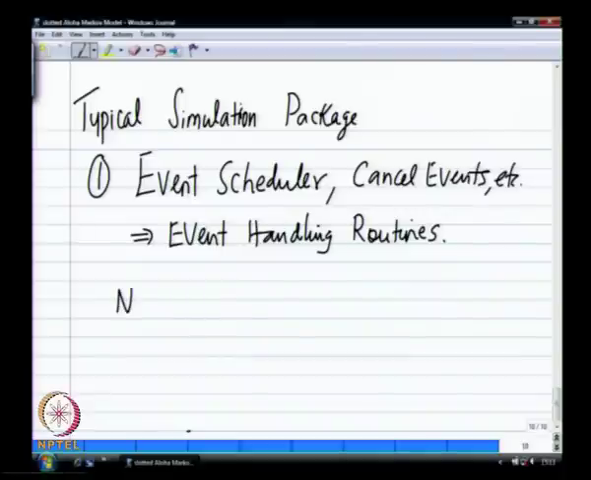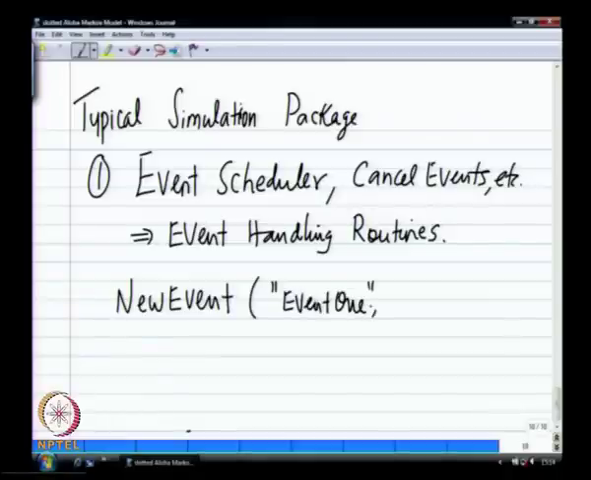So for example in Yaxem, you have something called new event. You will give it some name, event 1, some string, this is mostly for debugging purposes, then you will say arrival process. Arrival is simply the name of a function pointer, it points to a function called arrival which you have to define somewhere else in your code, and some other things, and then you will also say the time into the future.